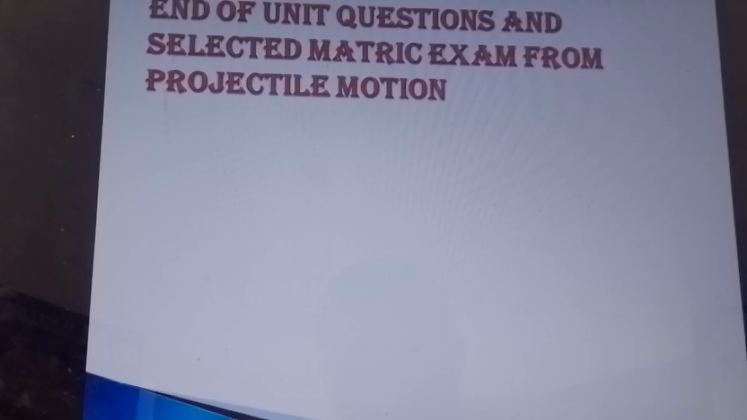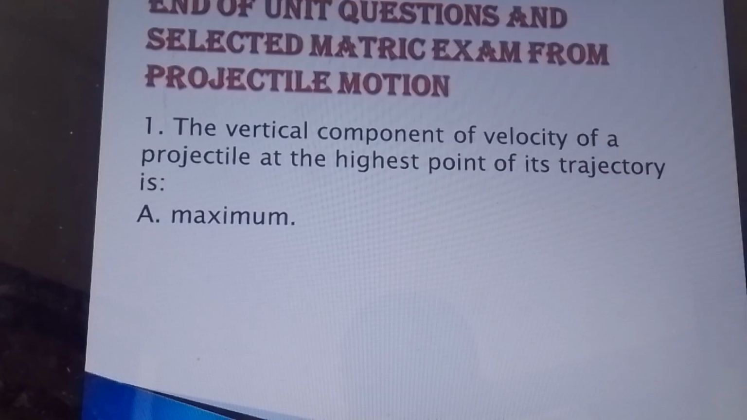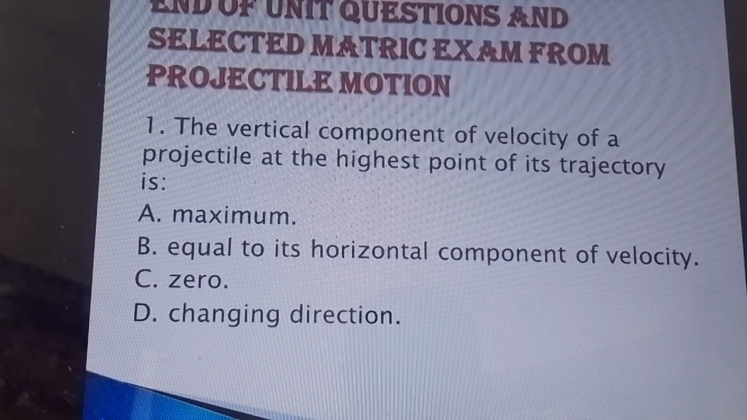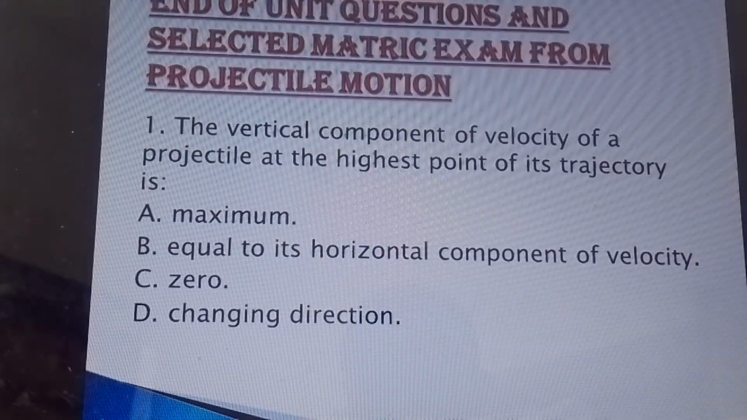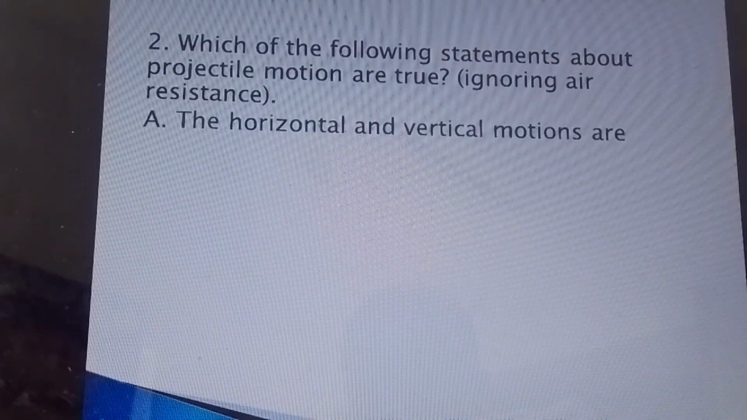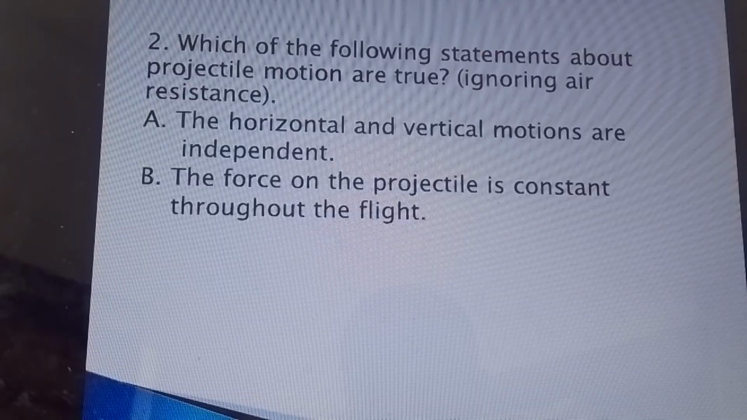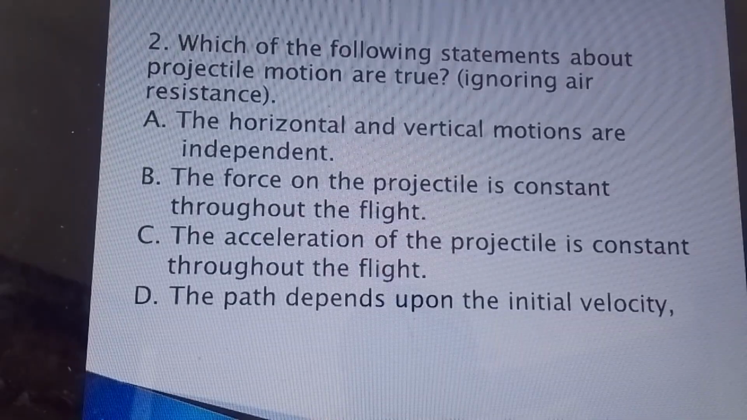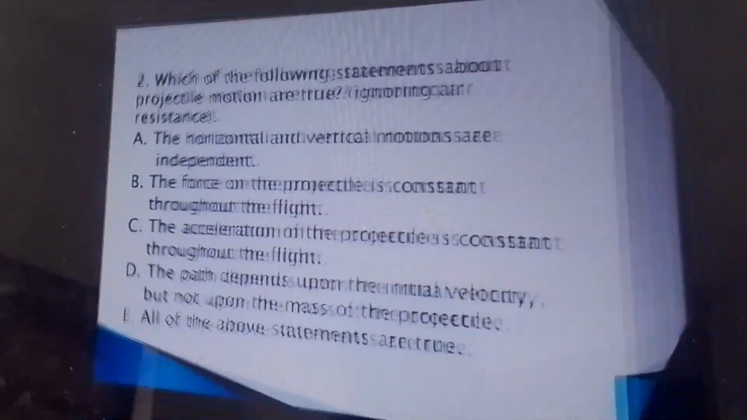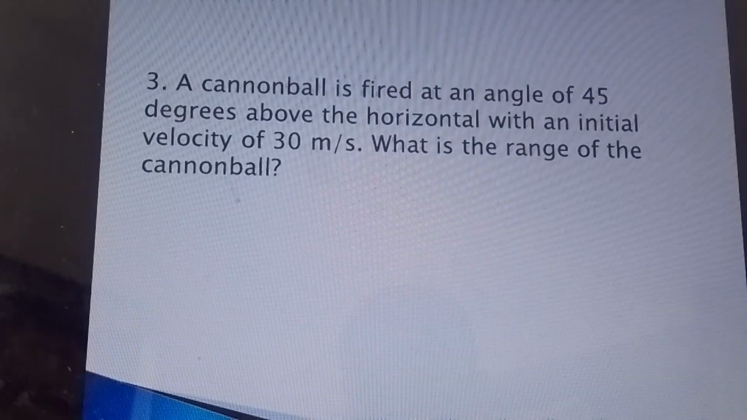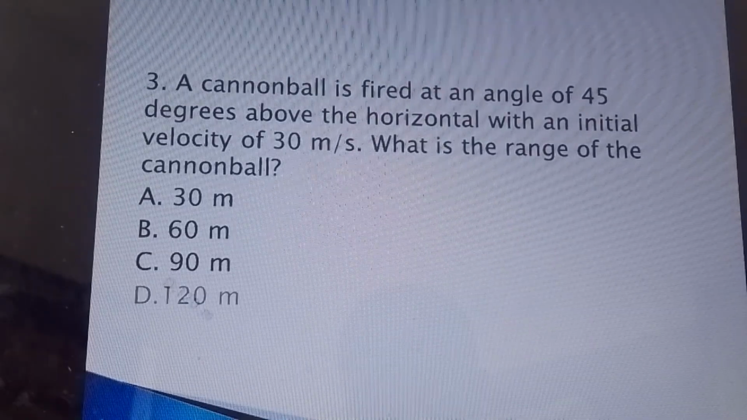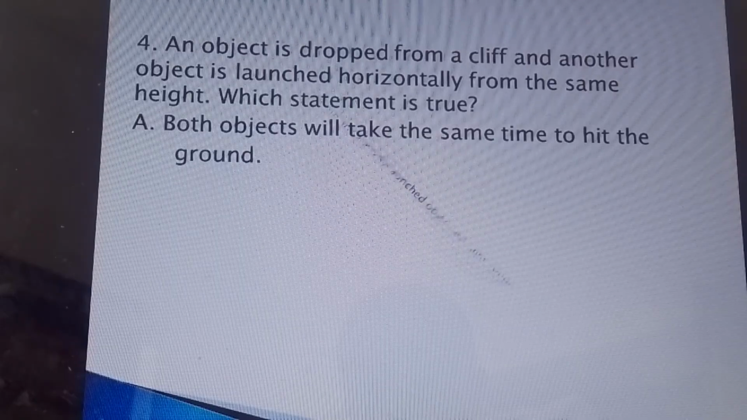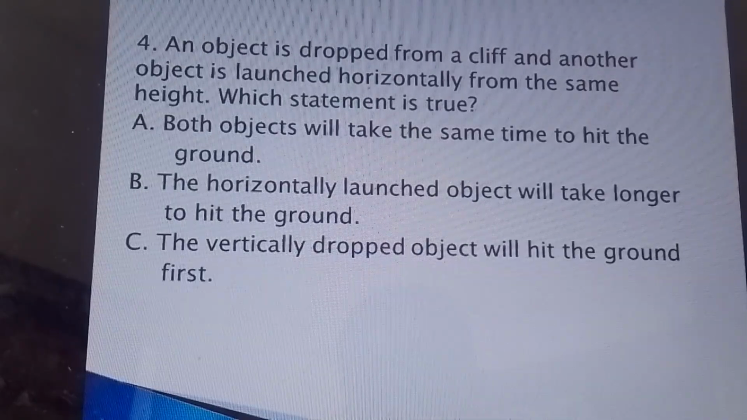Okay, now the next question: a projectile is launched at an angle of 45 degrees above the horizontal. Which statement is true? When the projectile is launched at an angle of 45 degrees above the horizontal, we know that the range is maximum. Range maximum, what we discussed about that. When a projectile is launched at 45 degrees from the horizontal, the range will be the maximum.